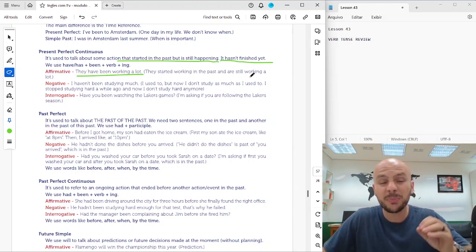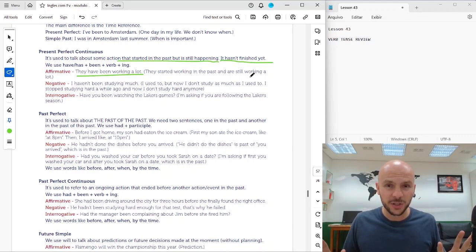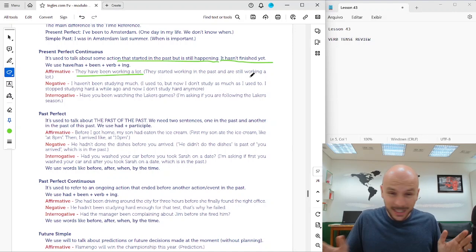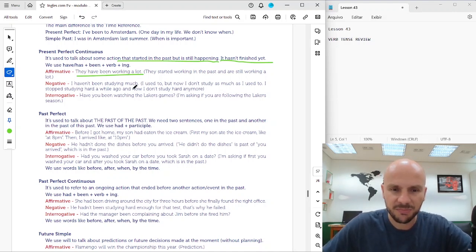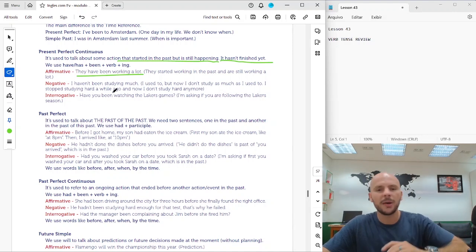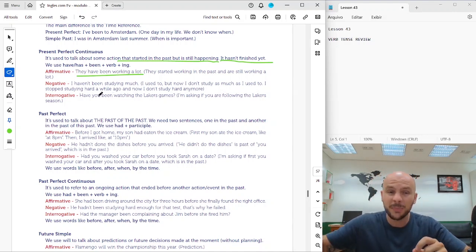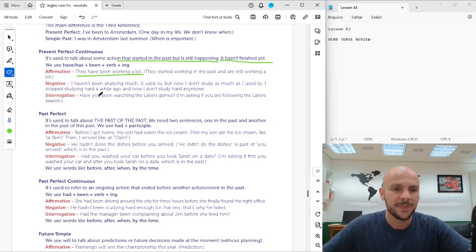It's different from the present perfect because present perfect is an action that's finished, but without specific time. Here is an action that didn't finish, okay? I haven't been studying much. I used to, but now I don't study as much as I used to, but it still continues in the present. I haven't been studying much, but I have to study more, right?